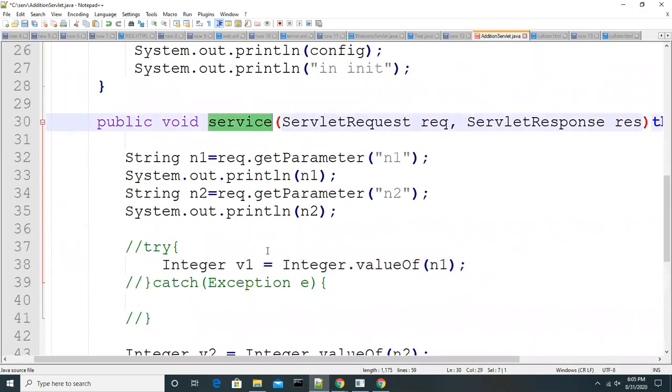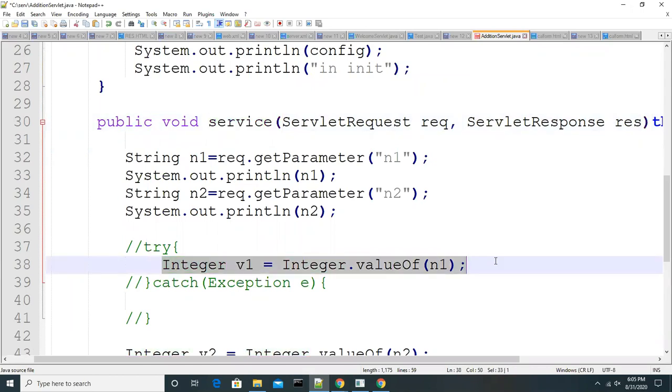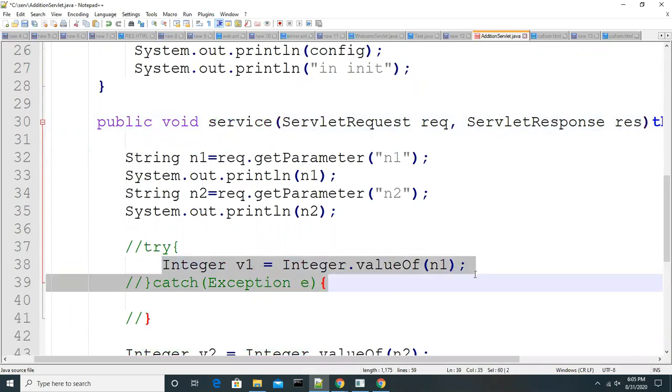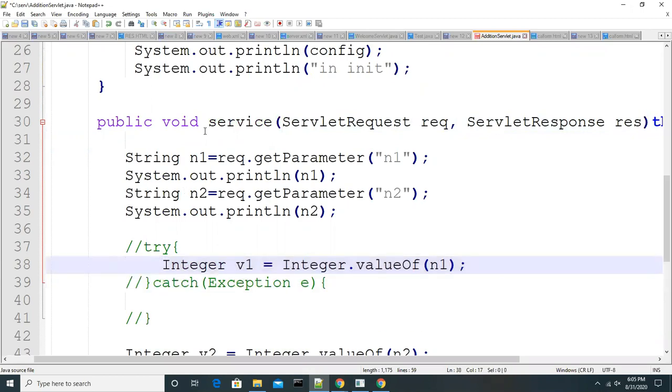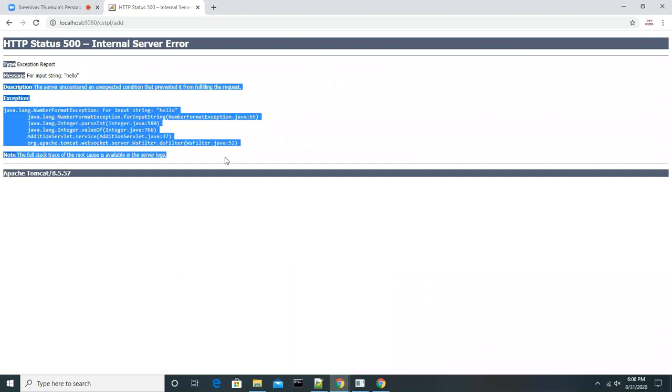Whatever exception occurs, it will give to the service method. Who is the caller of this code? The service method. And who is the caller of the service method? The server. The server will give that error to the client, so we got that error at the client level. So we got the response with the exception.